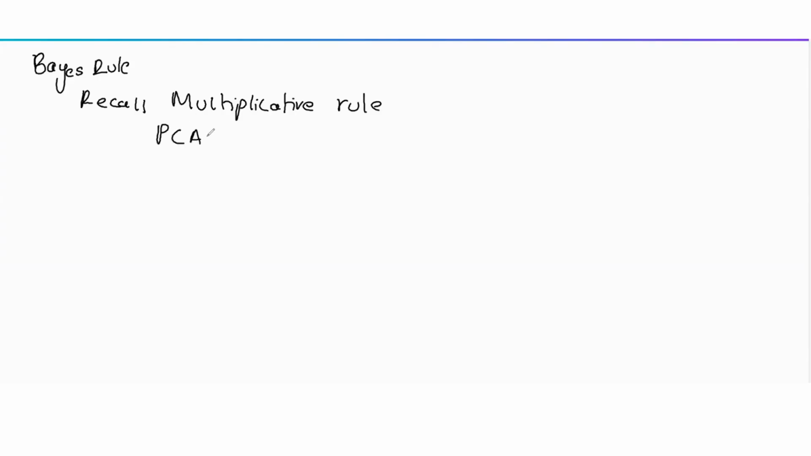We want to understand Bayes' rule. Now for this, let's recall the multiplicative rule. If we recall, the multiplicative rule is that you can find probability of A intersection B as probability of A given B into probability of B.